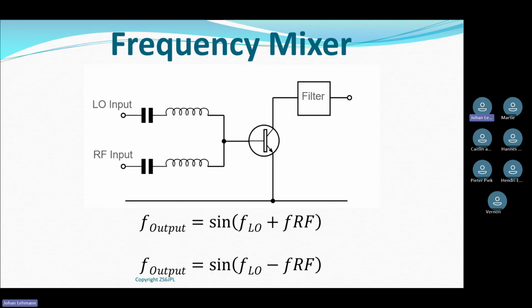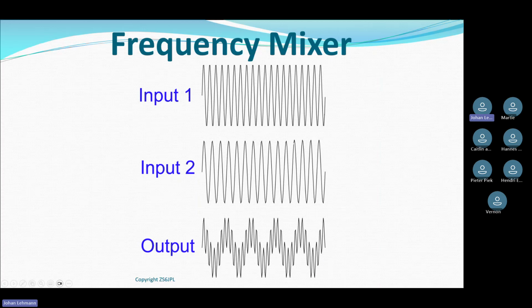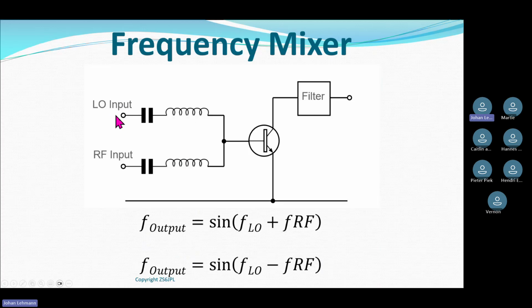A mixer gives me 2 different outputs. So in other words, let's try and explain this to you. My oscillator was running at 10 megahertz. So this is what I put into the first part of the mixer, 10 megahertz. My signal that I'm trying to work with is, let's pick an example of 100 megahertz.